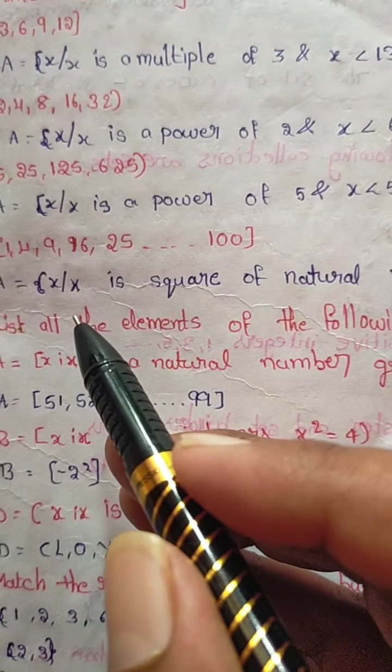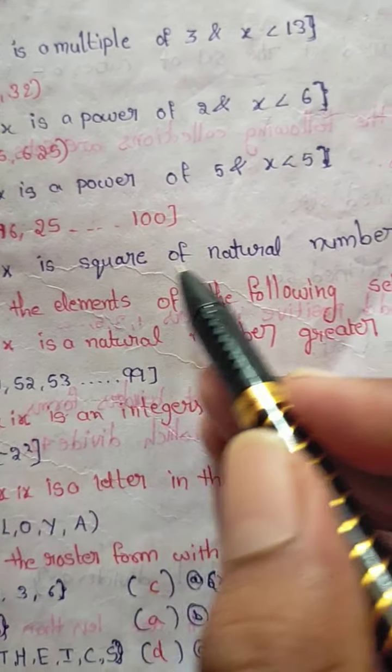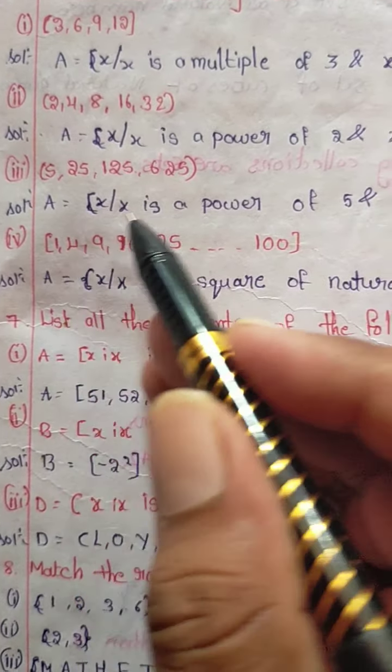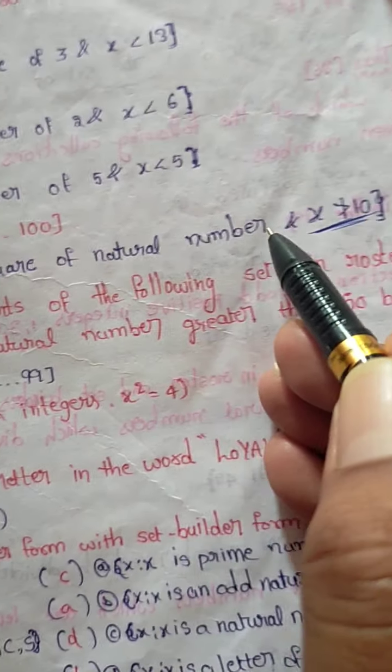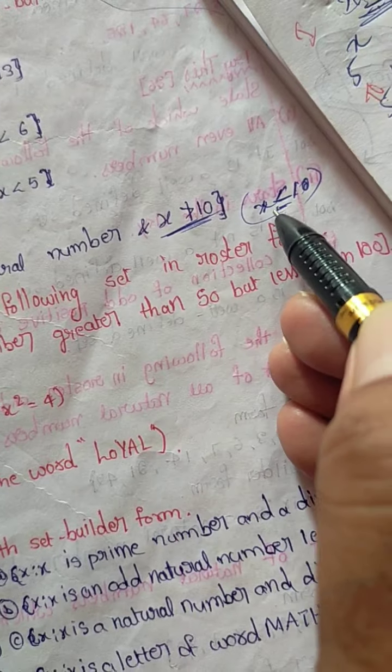Simply write: X is a square of a natural number and X less than or equal to 10.